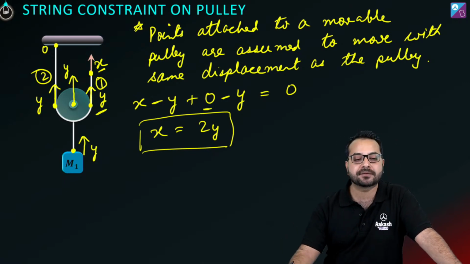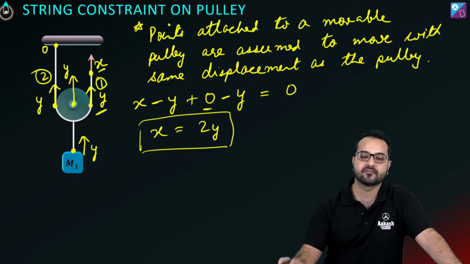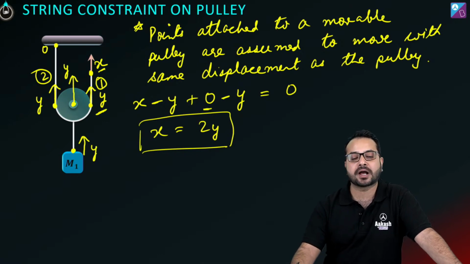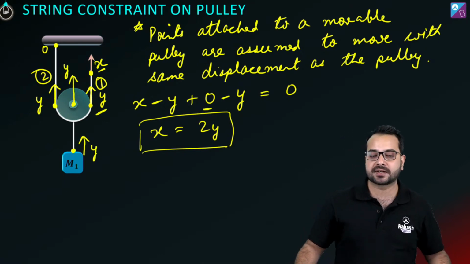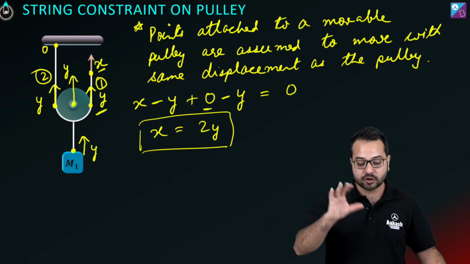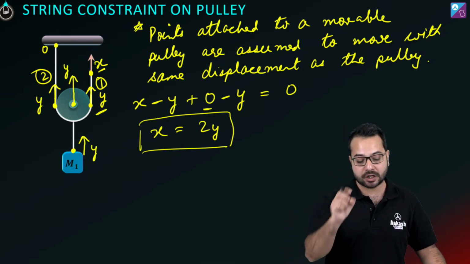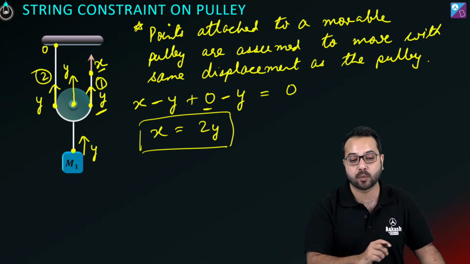x is equal to 2y. अब डिफरेंशिएट करोगे तो कितना हो जाएगा? vx is equal to 2vy. उसके बाद फिर डिफरेंशिएट करोगे तो acceleration of x is equal to 2 times acceleration of y. Okay, so this is how we apply the constraint equation on a movable pulley.